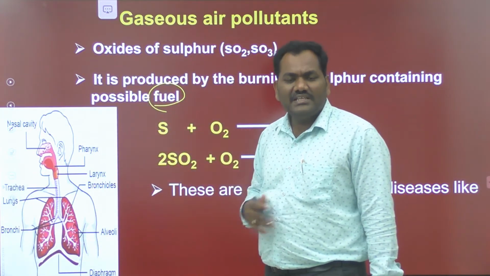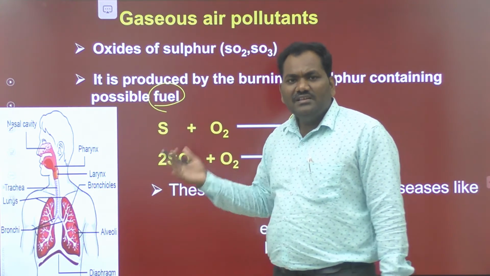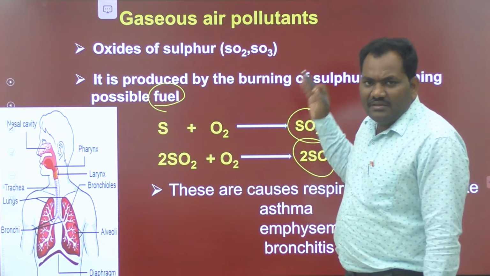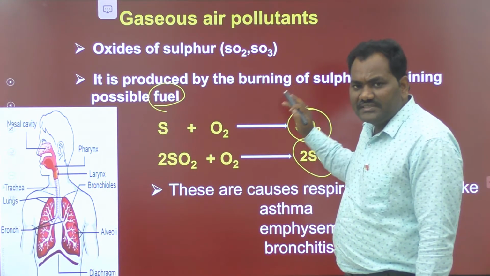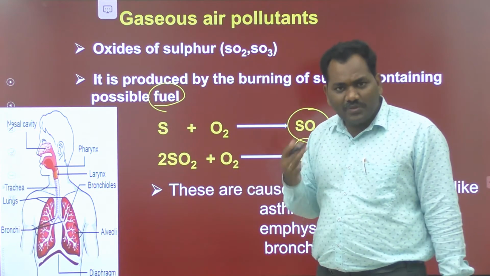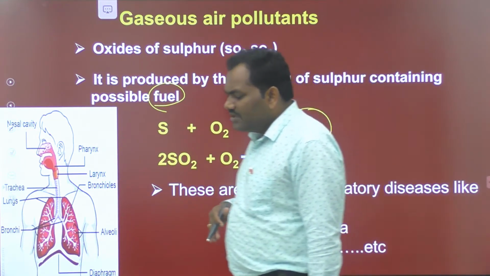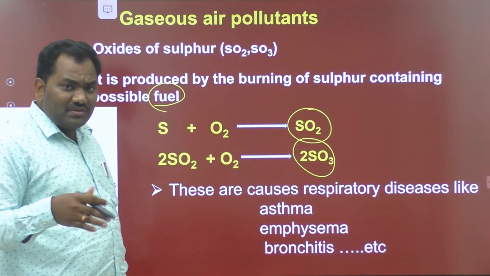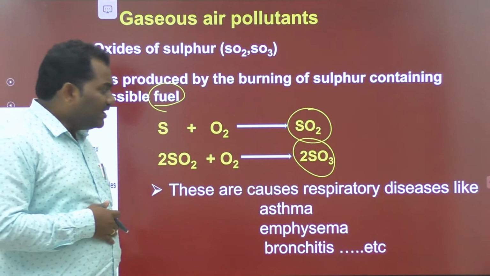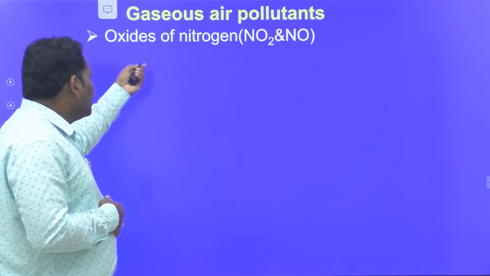Lung infections like that. All these diseases belong to the lungs. Finally, simply we can say these SO2 and SO3 molecules cause lung damage to human beings and animals. So this is about the oxides of sulfur, and moreover these oxides of sulfur also cause acid rain. And next one is oxides of nitrogen.